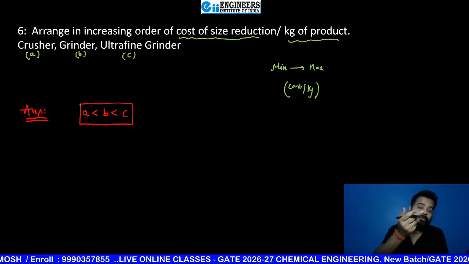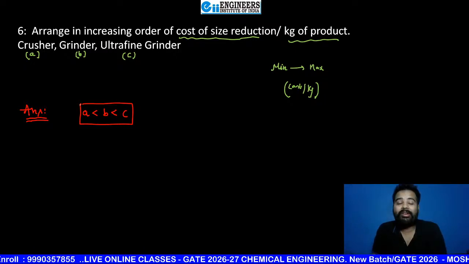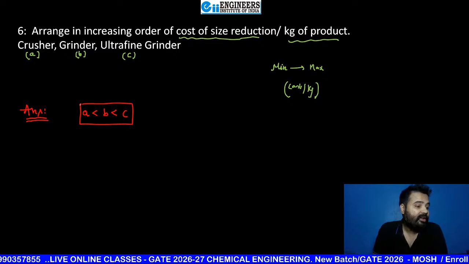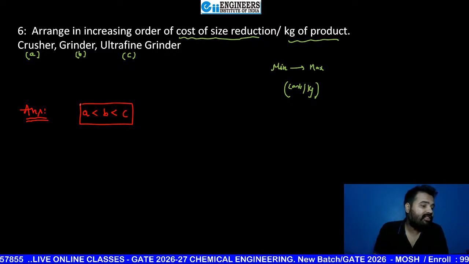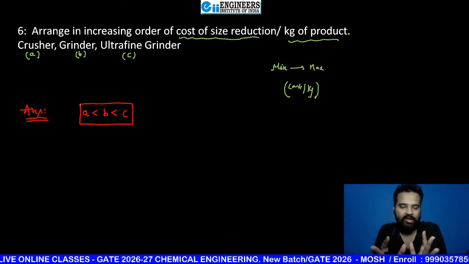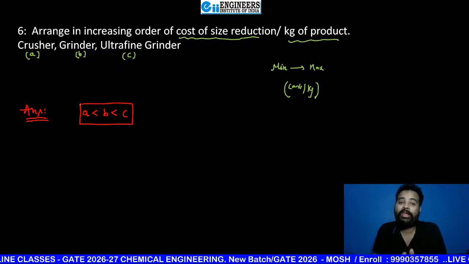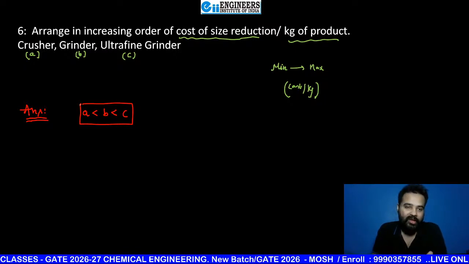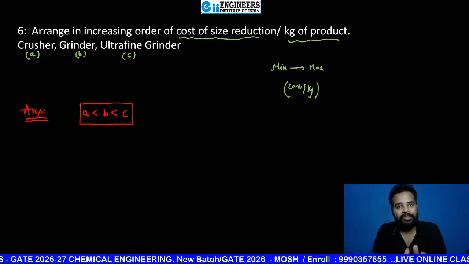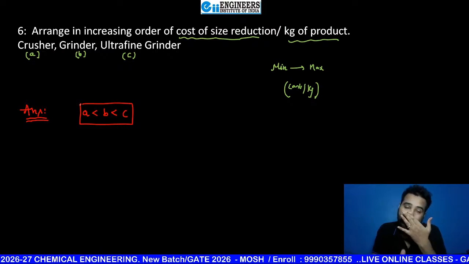Why, beta? What are you thinking when you attempt this question? Just tell me on what basis you think immediately. And also, I want to ask Karunya, tell me, beta, your explanation. Everyone, tell me your explanation. Why are you giving ABC? And also, Shyan Mukherjee, give your explanation. Why did you tell me, sir, it's CBA? You told that in ultra fine grinder, minimum energy is required, or cost of size reduction, energy is directly proportional to cost. So, minimum cost in comparison to crusher.